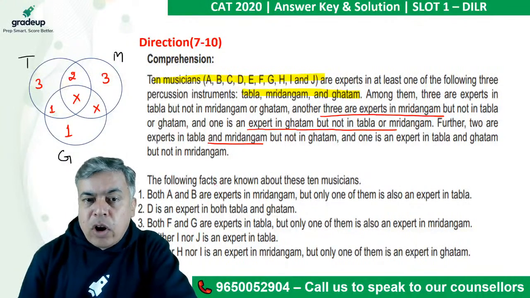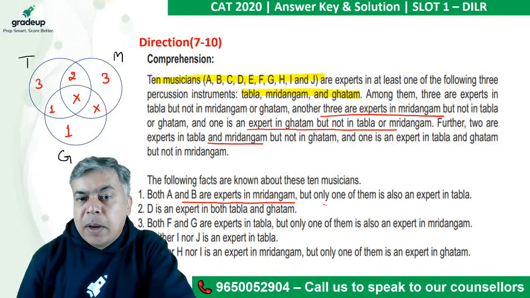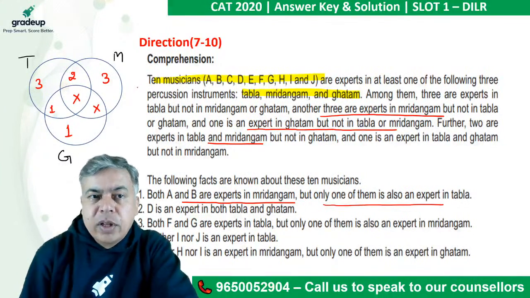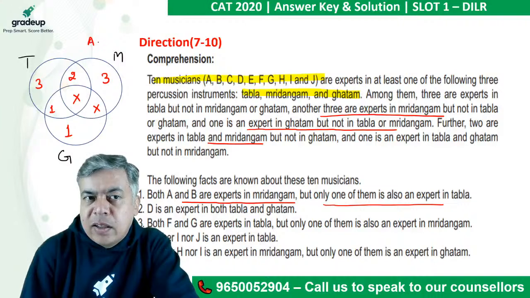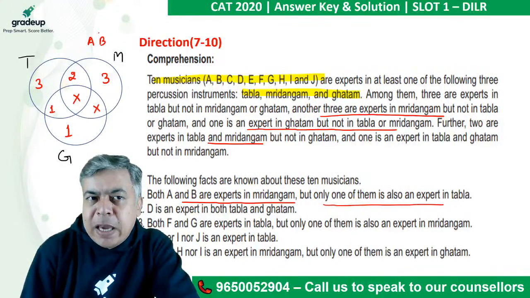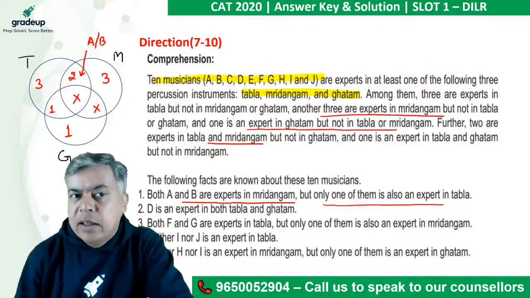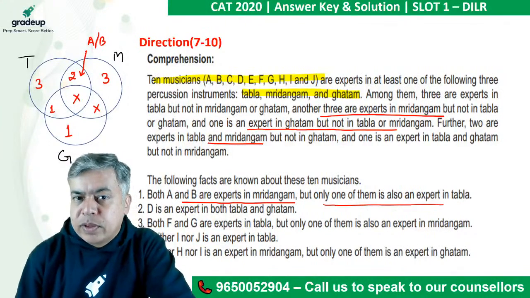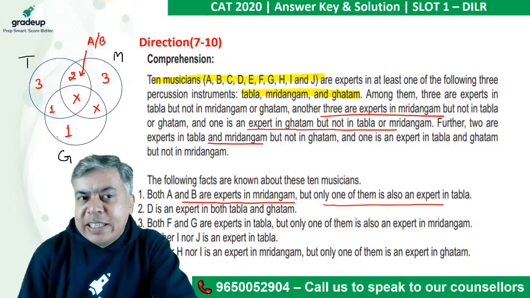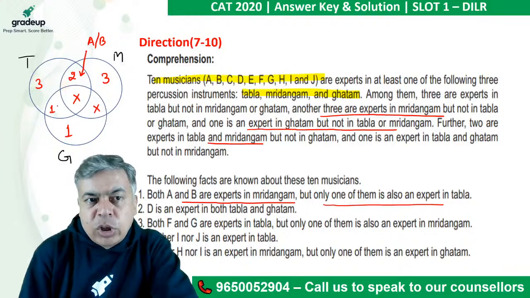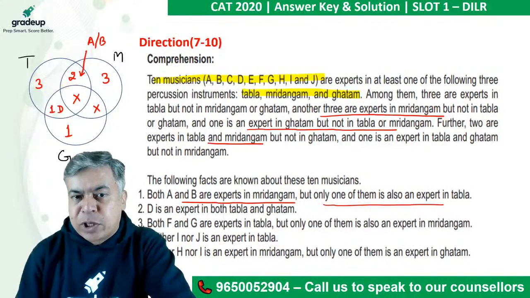Right? So the following facts are known about these 10 musicians. Both A and B are experts in M, but only one of them is also an expert in T. So see, A and B would be experts here, right? But one of A and B would be here also. One of A and B would be here with tabla also, right? D is an expert in both T and G. Of both T and G, there is only one expert, and that is D. So D is clear, absolutely clear, right?